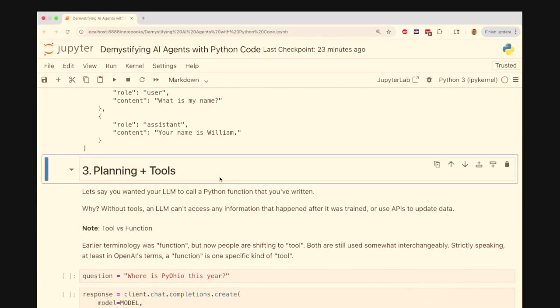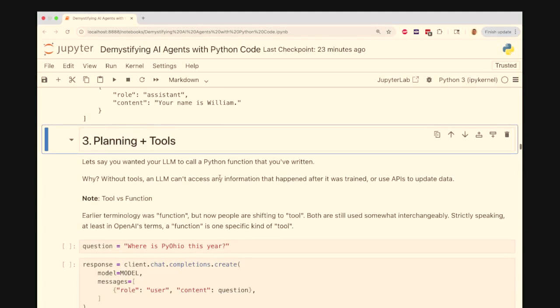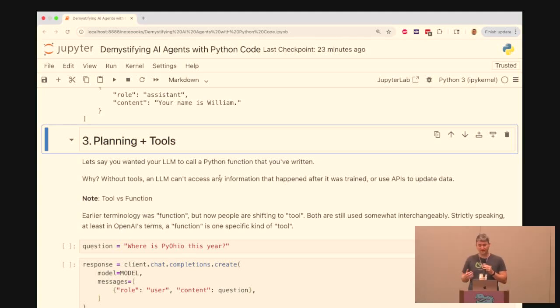This is the most complex part, and I think this is the part I'll probably spend the most time on. So let's say you wanted your LLM now to call a Python function. Why would you want to do that? Without tools, the LLM, one, can't access information beyond what it was trained on. A lot of these models were trained up till 2023 or 2024 now, maybe into the beginning of this year, but it doesn't know anything beyond that. It couldn't tell you what is today's date, or what is the weather. You also might want the LLM to start interacting with the external environment. Maybe you have an API you want to call to update something.